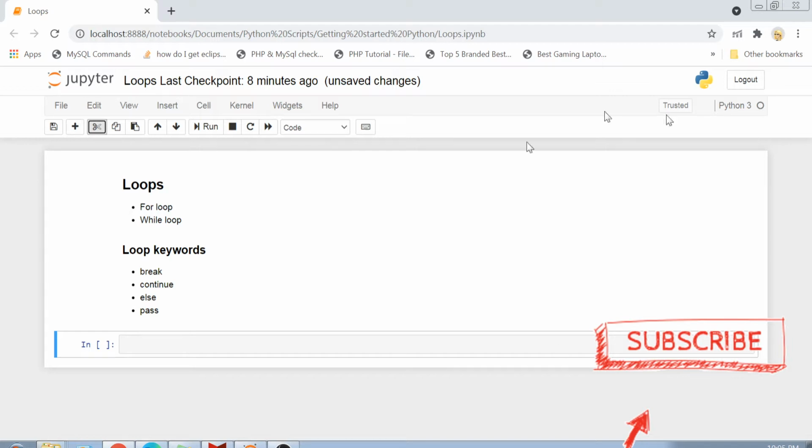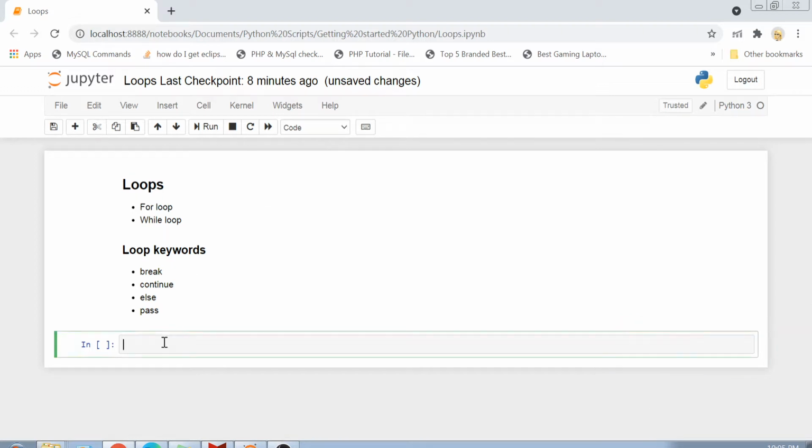So as you can see on my screen, the topic of this video is loops. I think I have covered loops a lot while we were discussing Python lists, but today we are going to cover it a bit in detail. As you already know, we have two types of loops in Python, for loop and while loop. So let's see one example of each one of them.